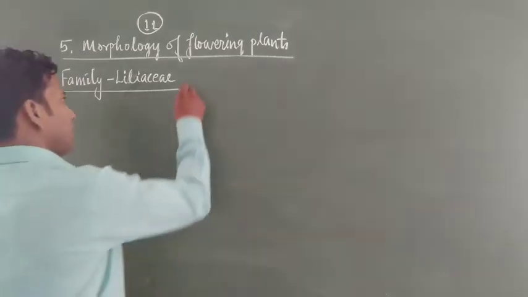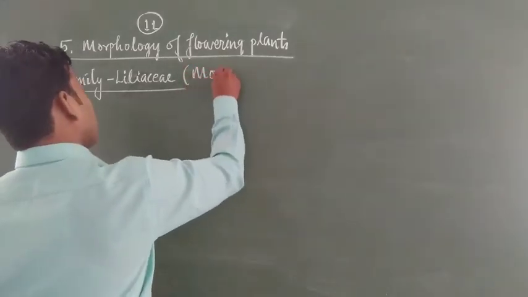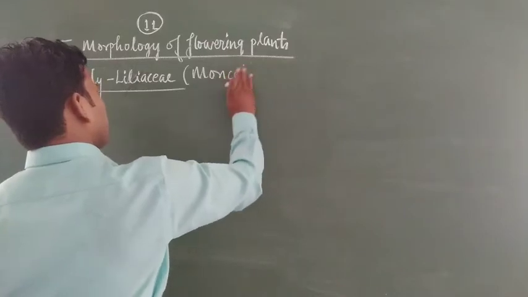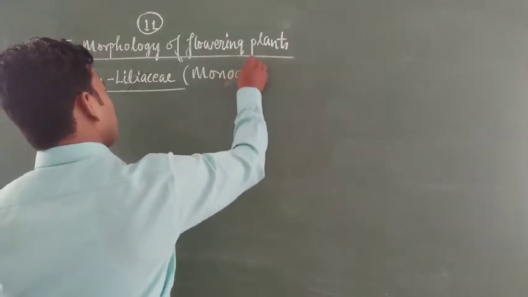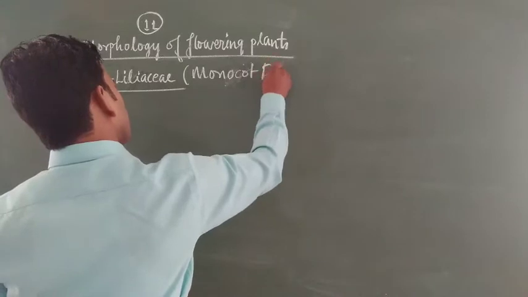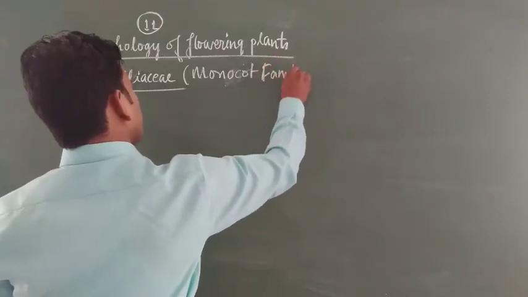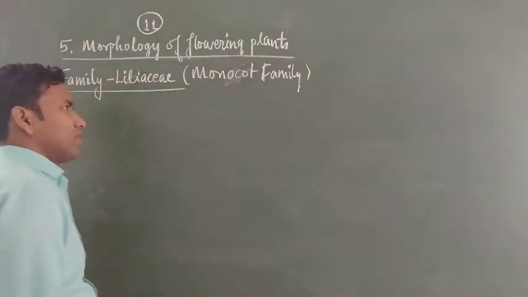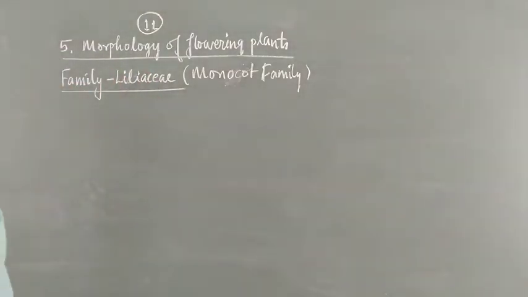It is a monocot family, especially the monocot plant like onion comes under these categories.